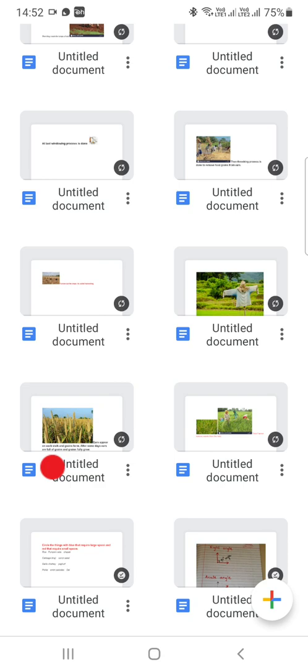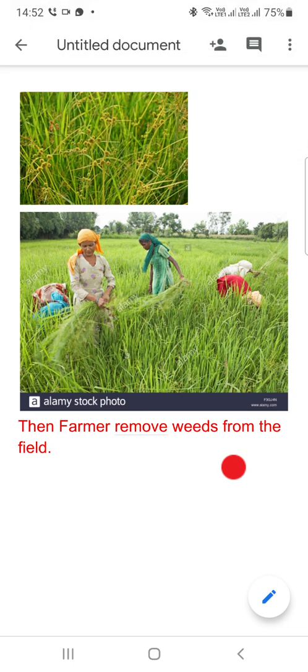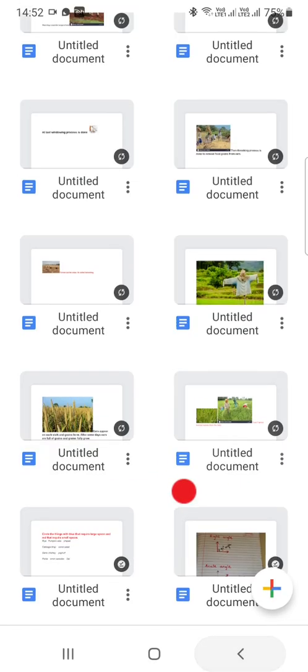After that, after some days, the crops grow up. Then the farmer removes weeds from the field. Here you can see the weeds. We can simply call it the unwanted plants that grow there along with the paddy. So the farmer removes the weeds from the field.